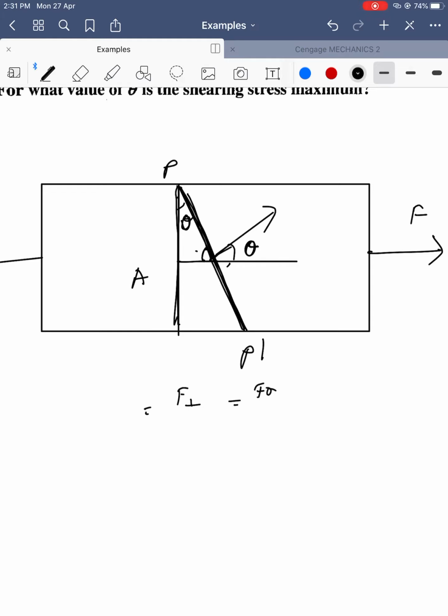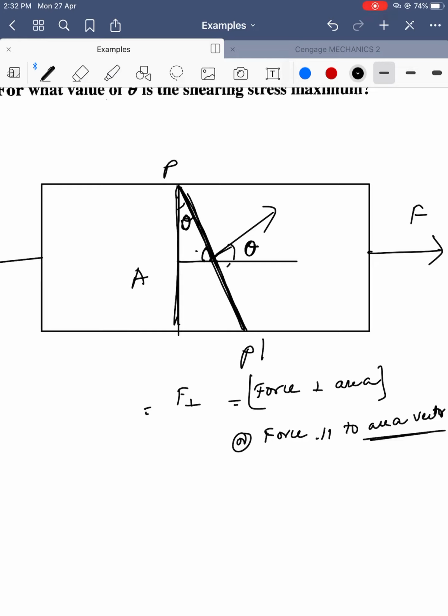Note down the definition: force perpendicular to area, or force parallel to area vector. Sir, what is the area vector?